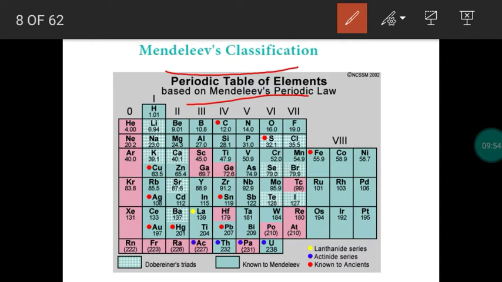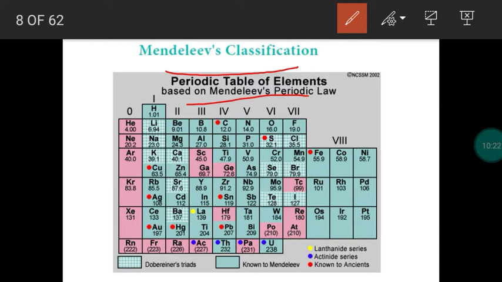He studied the properties of elements, how the elements combine with oxygen and hydrogen. He took only two standard elements, hydrogen and oxygen, and observed what type of oxides or hydrides formed. So he did many chemical reactions: how lithium combines with oxygen and hydrogen, how sodium combines with oxygen and hydrogen. Based on that, he studied chemical properties.